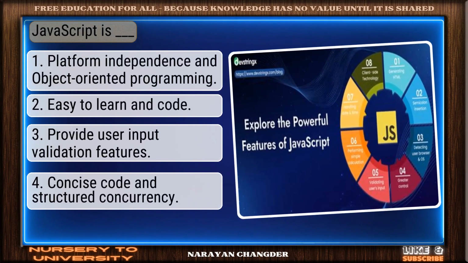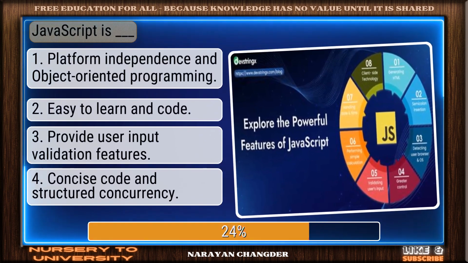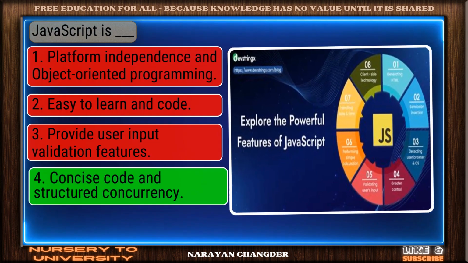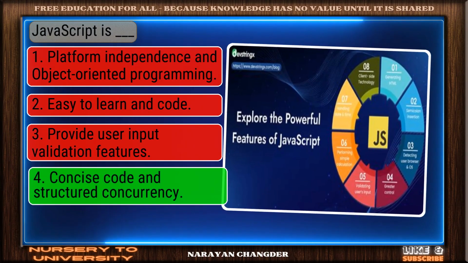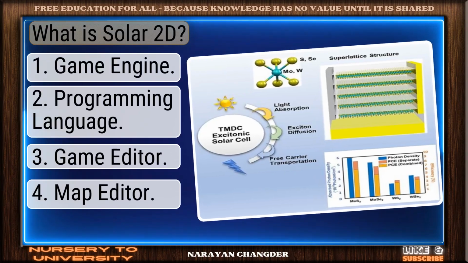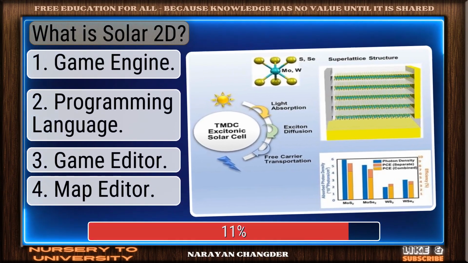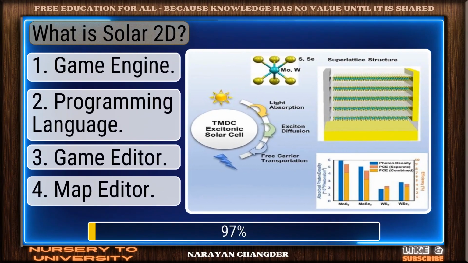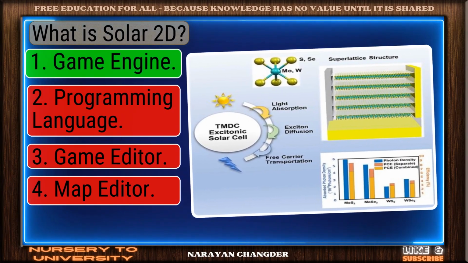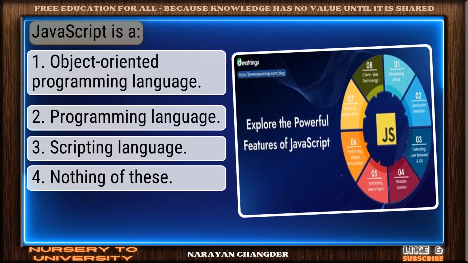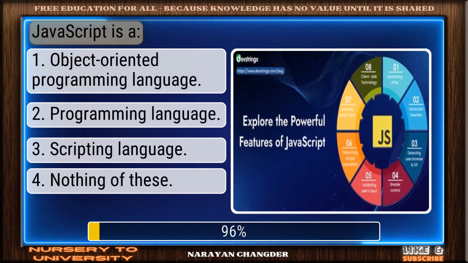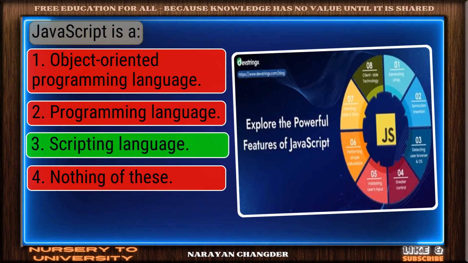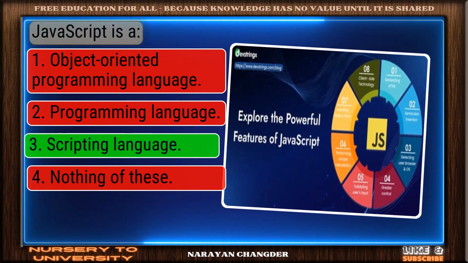Question number 72. JavaScript is dash. Bravo. Concise code and structured concurrency is the answer. Question number 73. What is Solar 2D? Valid point. Game engine is true. Question number 74. JavaScript is a. Great thinking. Scripting language is the right choice.